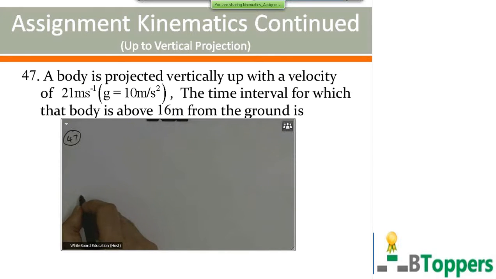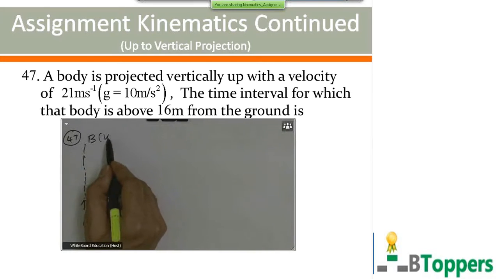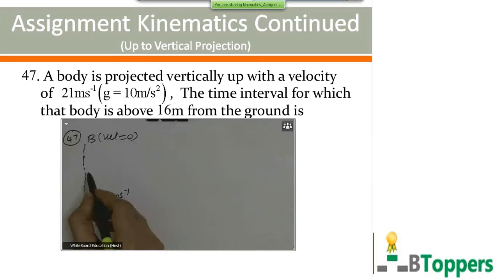Let A be the point of projection from where the body is projected vertically upward with an initial velocity of 21 meters per second. Let B be the highest point reached, at which the velocity of the body becomes 0.